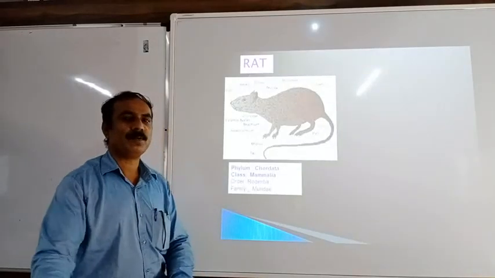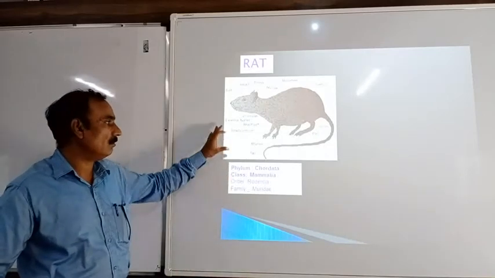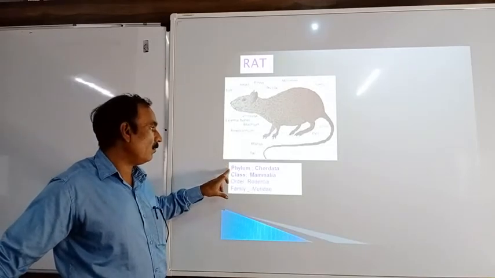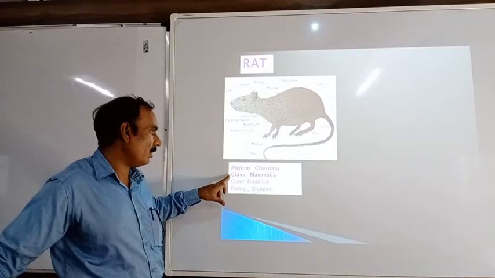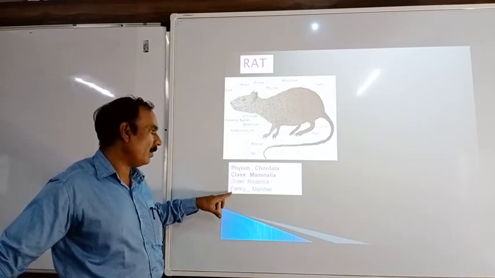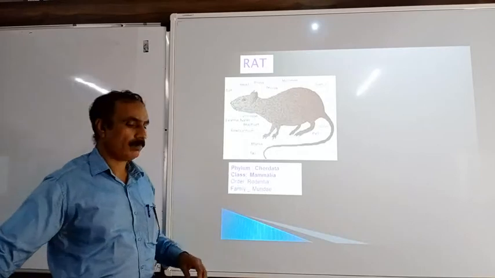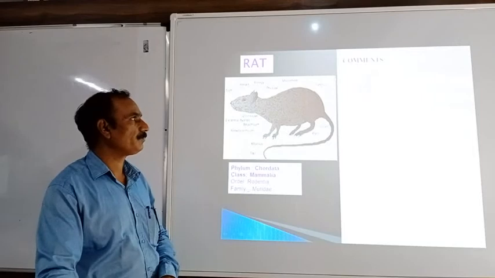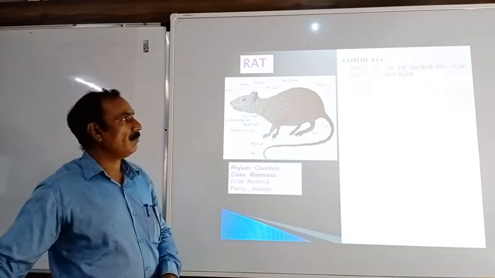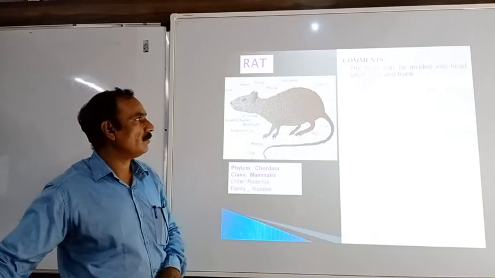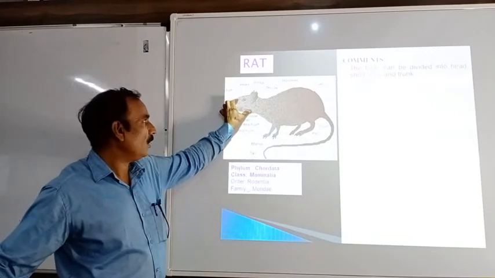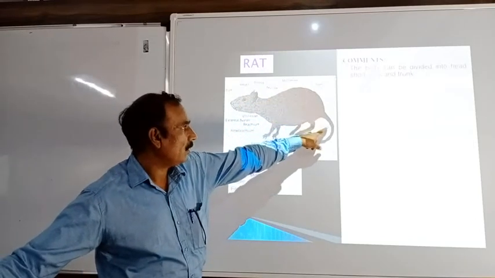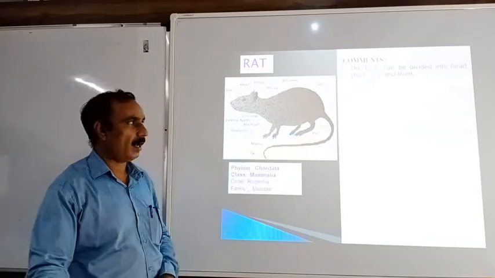This is an example of the Mammalia, that is nothing but the rat. So first we see the classification of the rat. The rat belongs to the phylum Chordata, class Mammalia, order Rodentia, and family Muridae. So this is the classification of the rat. Let us discuss the characters of the rat. When you see the body of the rat, it is divided into head, short neck, and trunk. So this is the head region. A very short neck is present, and the remaining part is nothing but the trunk. And here, a tail is also present in the case of the rat.